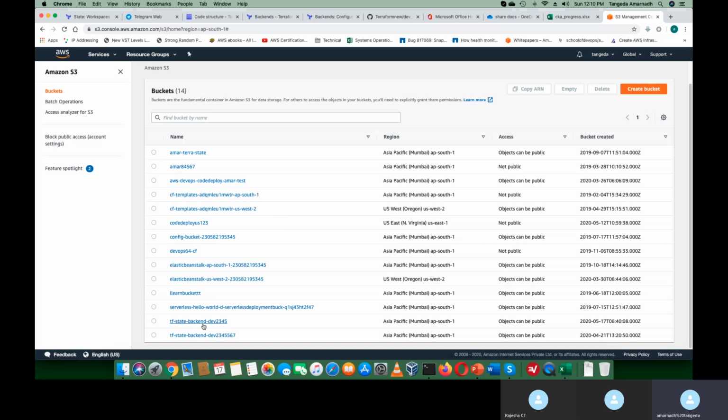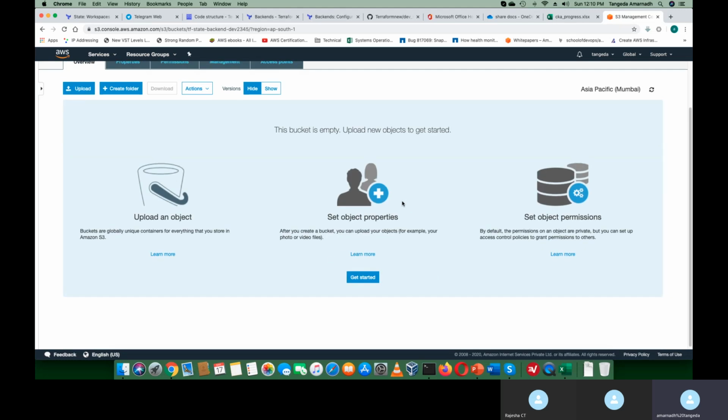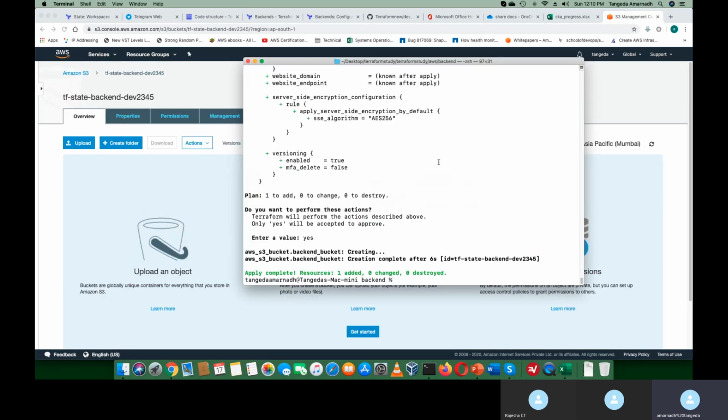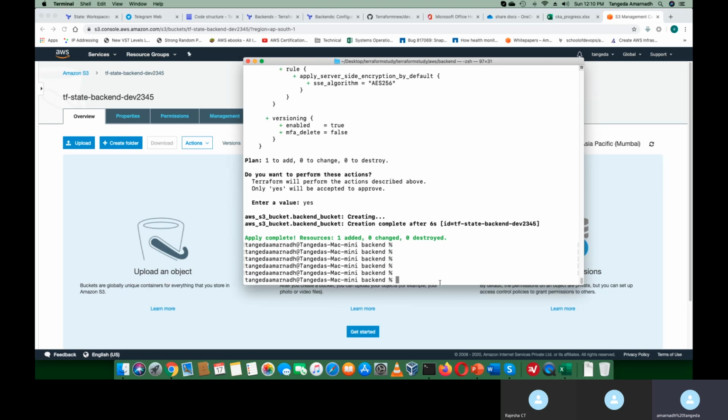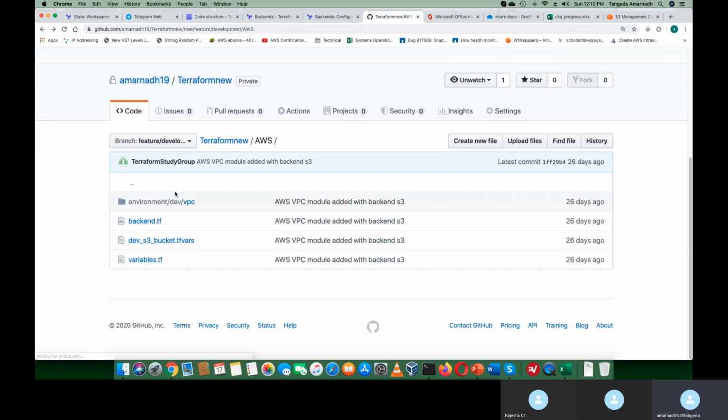See, the bucket is created in the AWS console. It is an empty bucket which doesn't have any values. Now it's our duty to use this bucket as the Terraform backend. Again, go to our GitHub and try to copy the code.